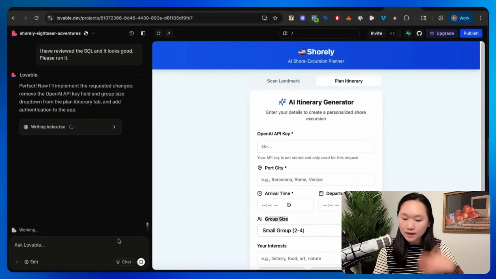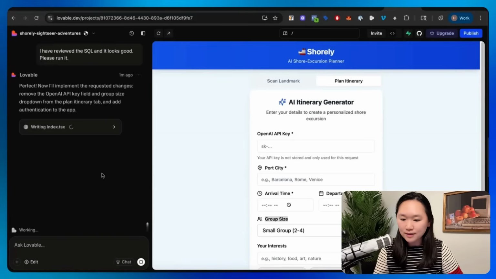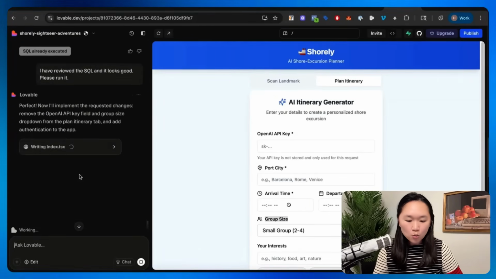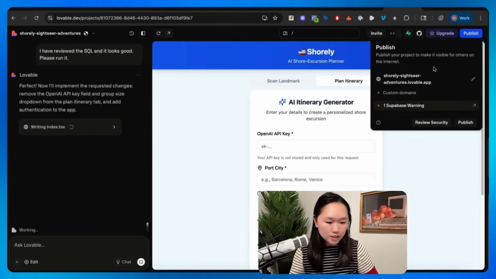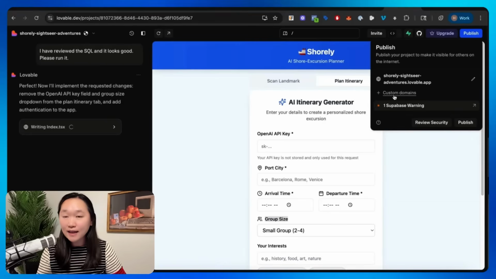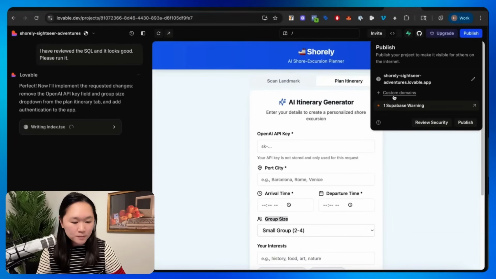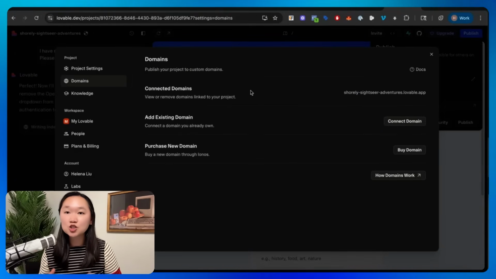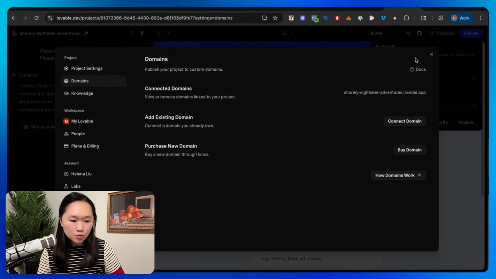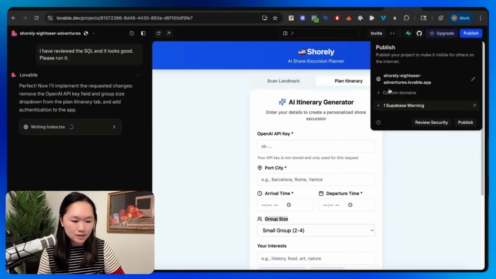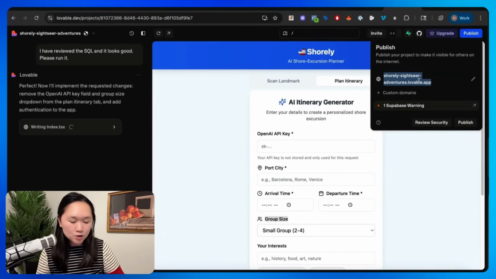Another thing I'm going to do here in my next prompt is to put in my OpenAI API key so that it can implement that successfully. When everything is done, all I need to do is press up here to publish this project. And I can even add in my own custom domain as well. I just click on custom domains and I need to already have this domain purchased. I just go into the DNS records behind the scenes of that domain to connect that to my Lovable account to have this published. Now, by default, though, you will have a default Lovable domain here.